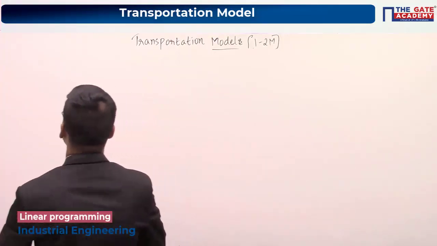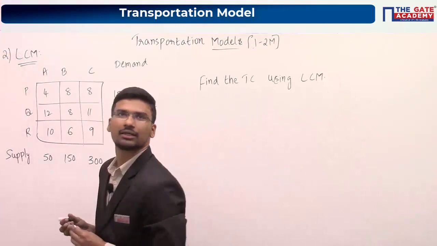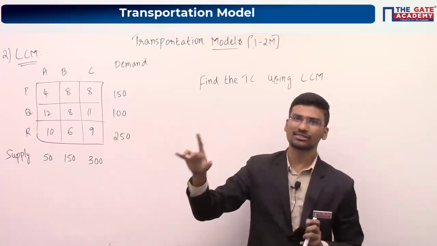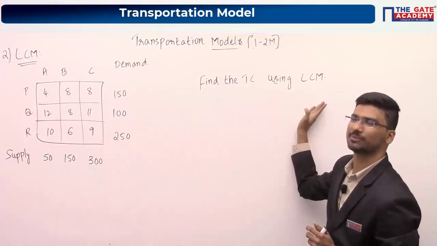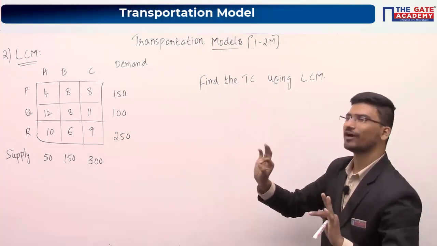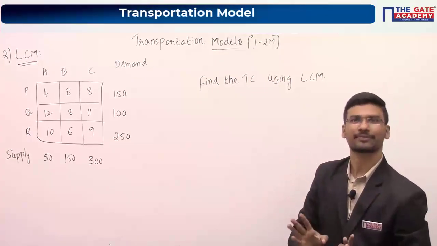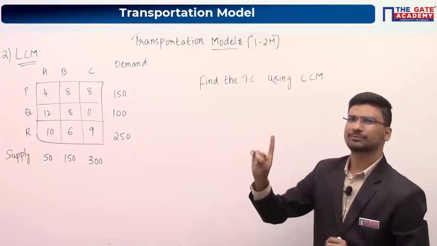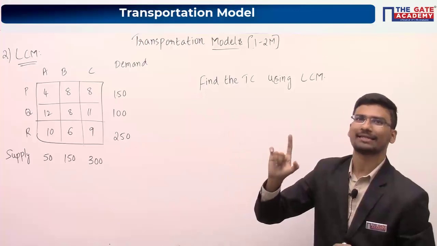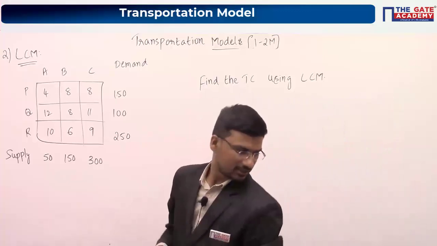Next, the second method, the LCM method. Find the transportation cost using the least cost method. TC means transportation cost. Again, we are just finding the transportation cost, not the minimum transportation cost. The minimum transportation cost we can find only using the MODI method, or modified distribution algorithm, right?